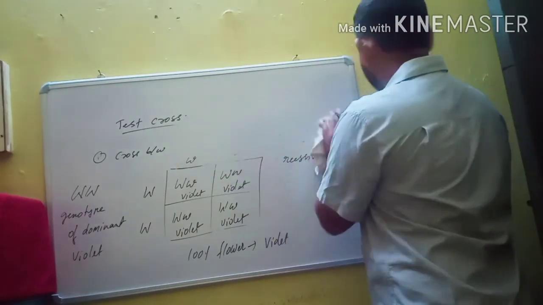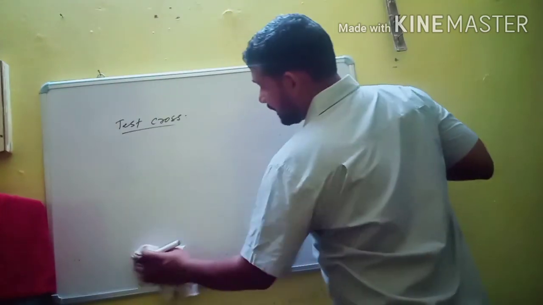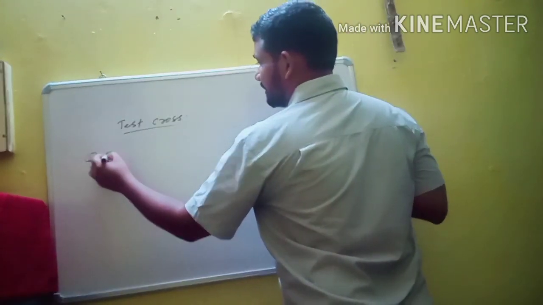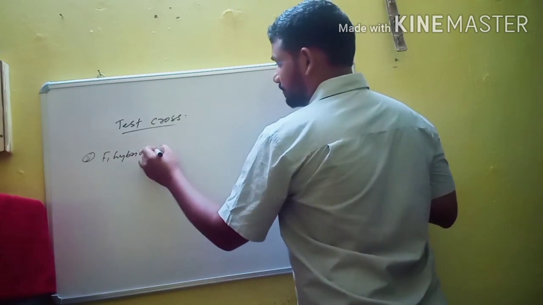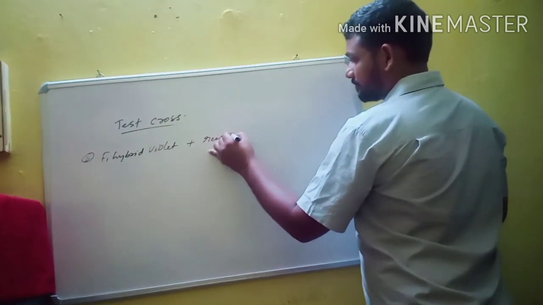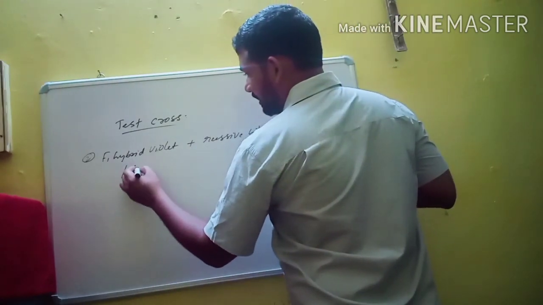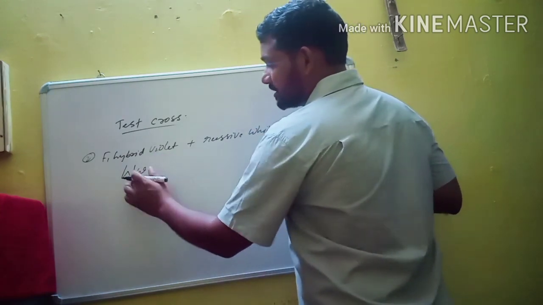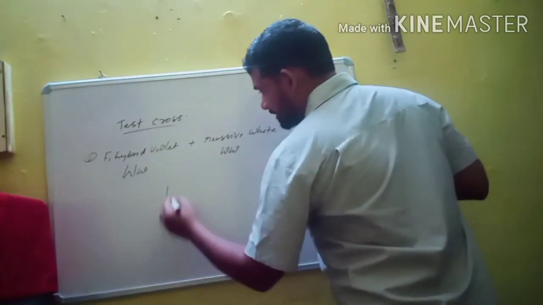The second possibility is a cross between an F1 hybrid violet flower of unknown genotype crossed with a pure recessive white flower. So the hybrid is capital W, small w, violet, but we did not know the genotype of this hybrid plant. And this is the recessive white flower. So this is the second possibility.